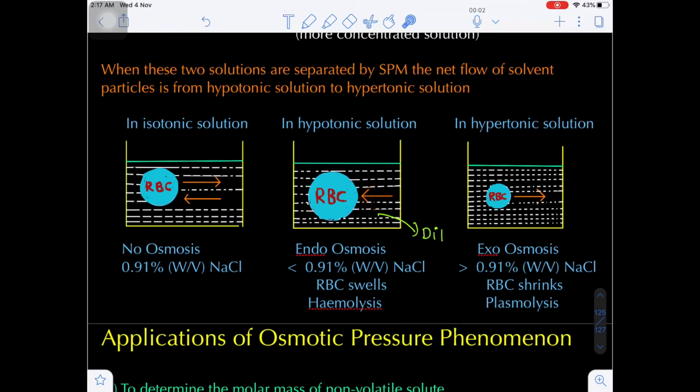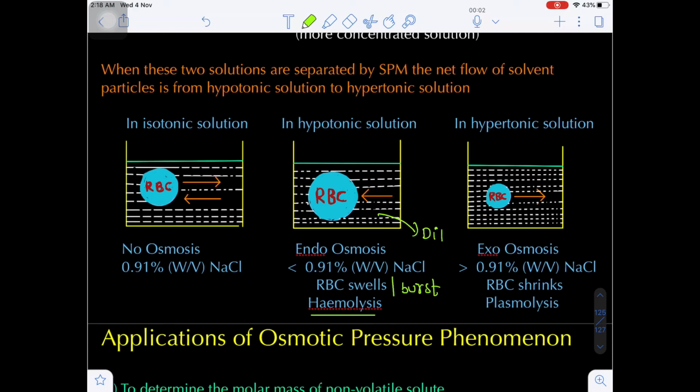Due to inflow of solvent into the RBC, the size of the RBC expands. This is the normal size of the RBC. This is the expanded size of the RBC. When the RBC size expands, the RBC swells, or sometimes it may burst. This phenomenon is called hemolysis.